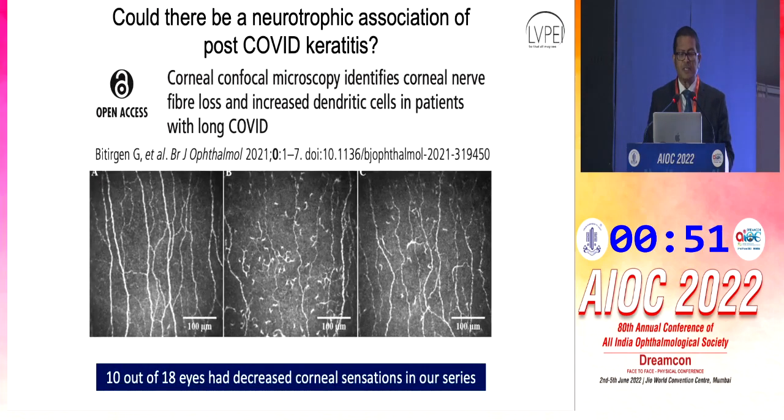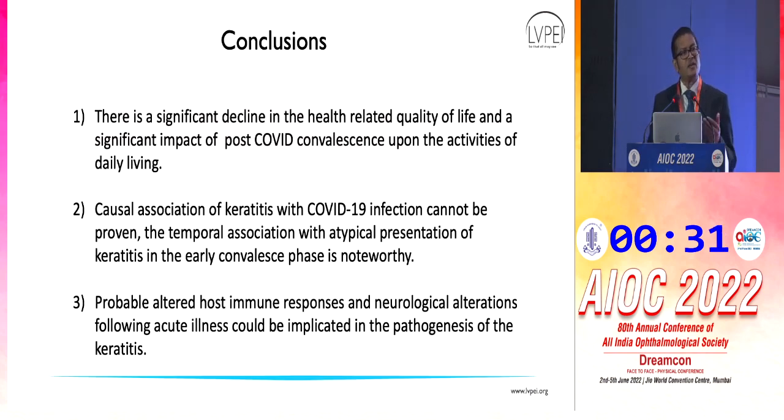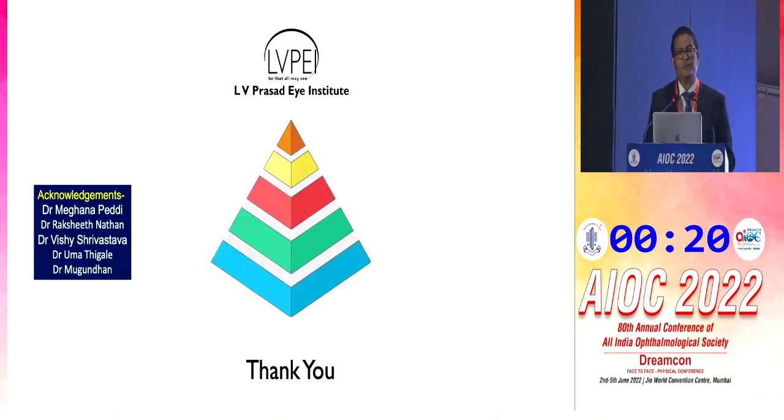So perhaps these are patients of long COVID, which is symptoms of COVID within 2 months of convalescence. And these patients had a dropout of the nerve vessels as was shown in this study. So perhaps there is a decrease in the nerve density and increase in dendritic cells. And though we cannot particularly suggest a causal association, there might be a temporal association with COVID convalescence, and an altered immune response leads to this altered manifestation.